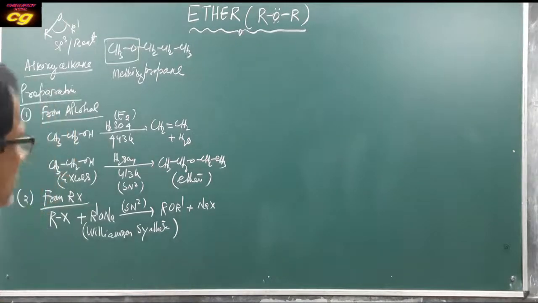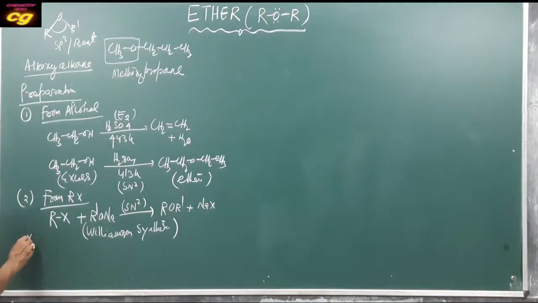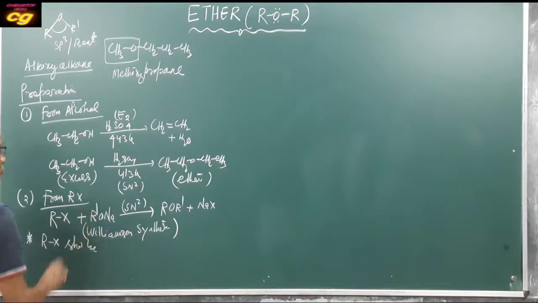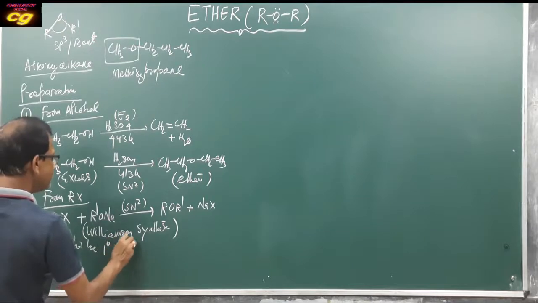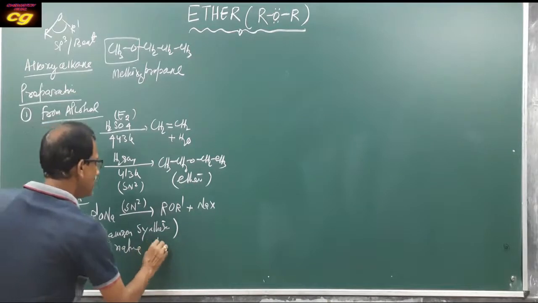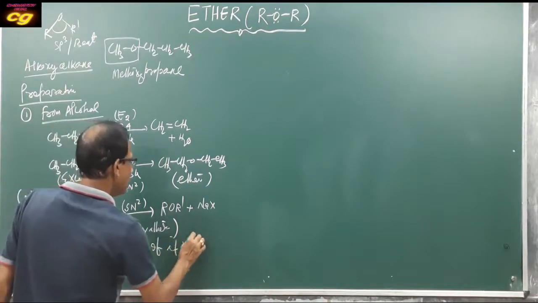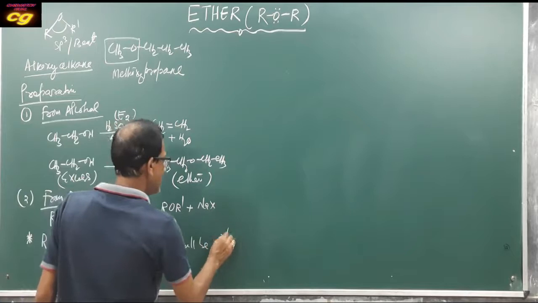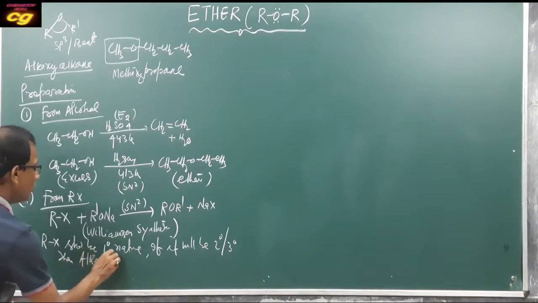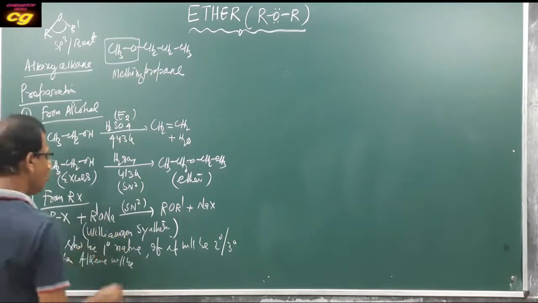Williamson synthesis you have already read in haloalkane, but the condition of this reaction is very important. The RX should be primary in nature. If it is secondary or tertiary, then alkene will be formed.